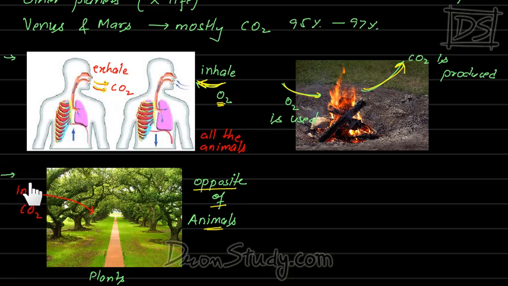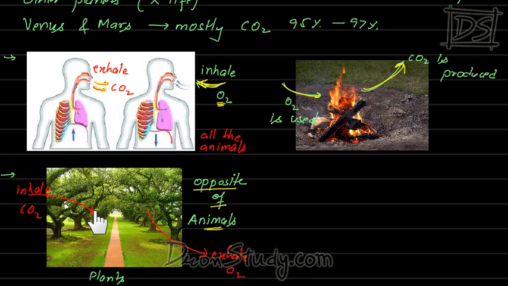Plants inhale carbon dioxide and they exhale oxygen. I'm sure now you understand what's going on. We are using oxygen, but then plants are producing oxygen. So the amount of oxygen remains constant. We are producing carbon dioxide, but then plants are using carbon dioxide. So it also remains in constant amount.